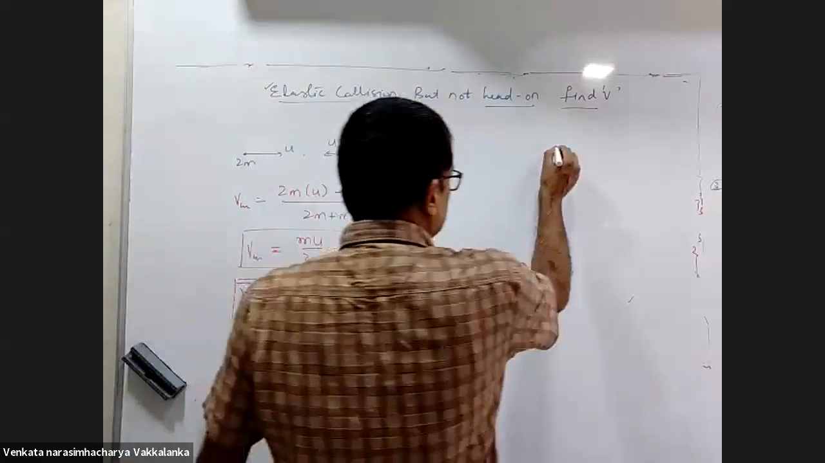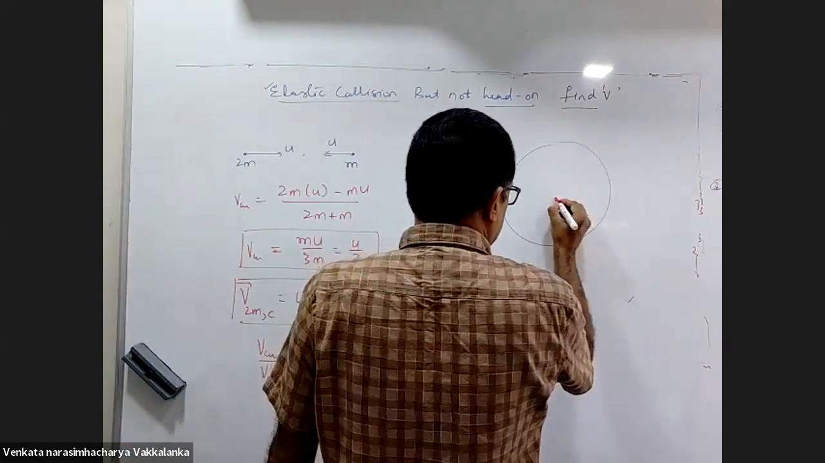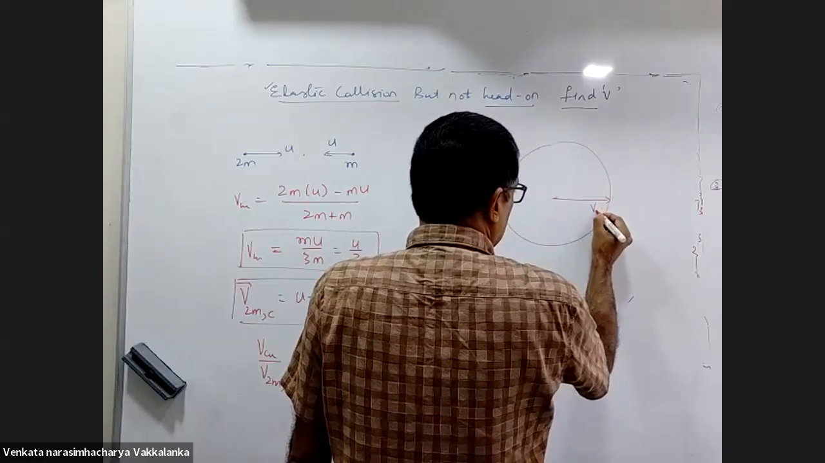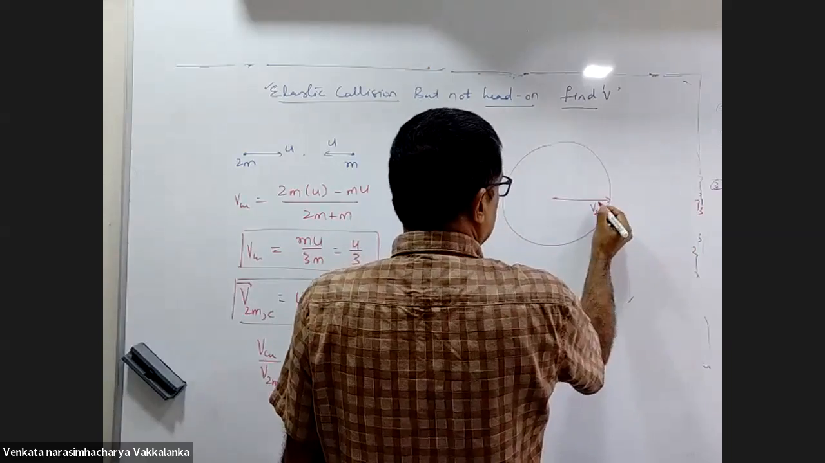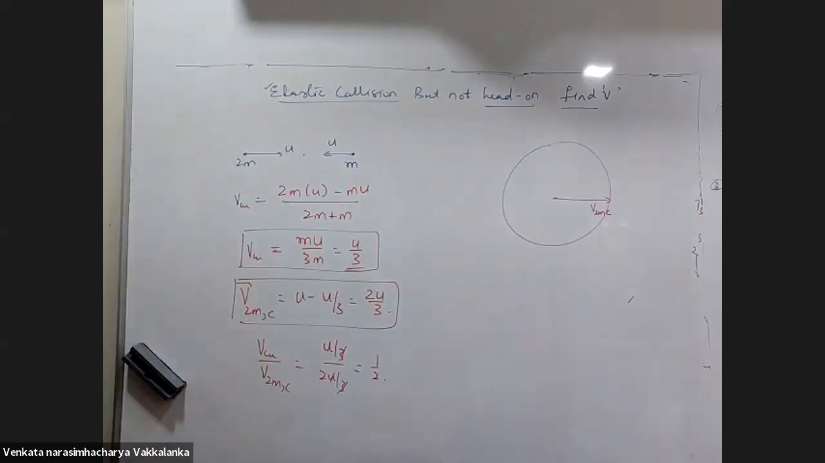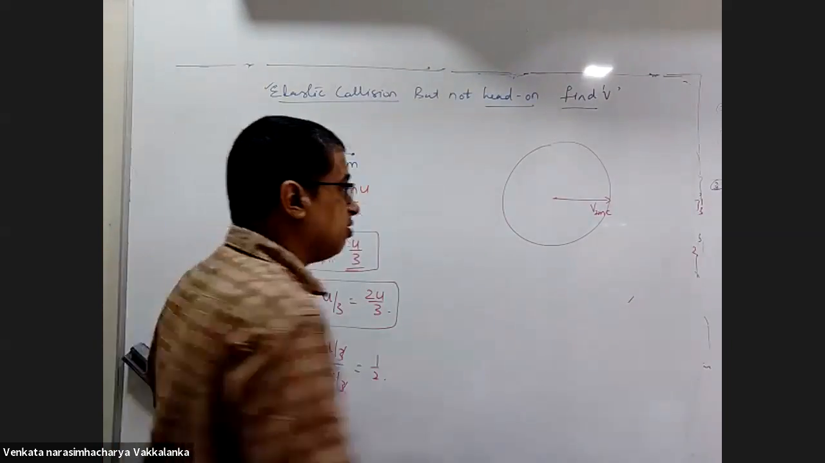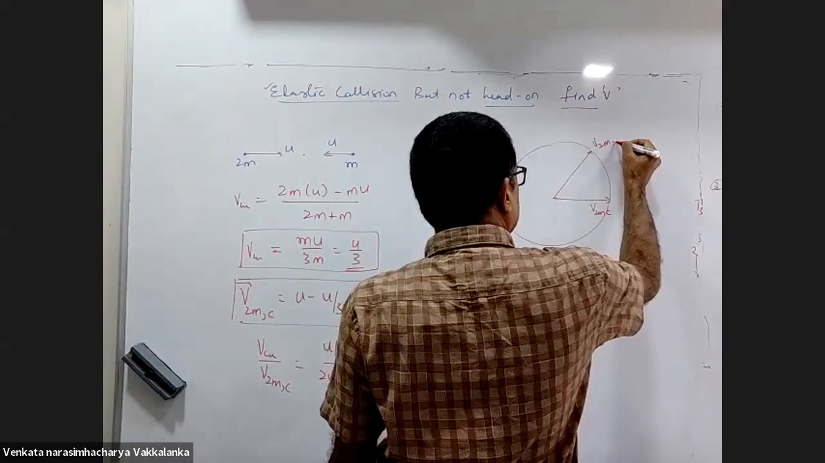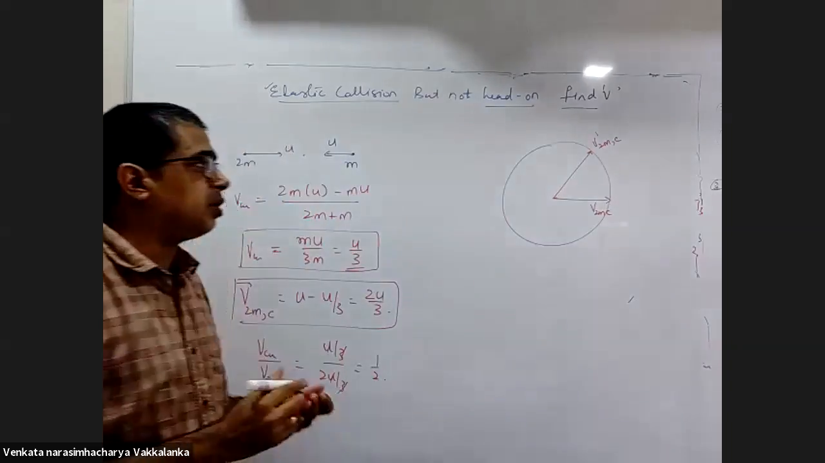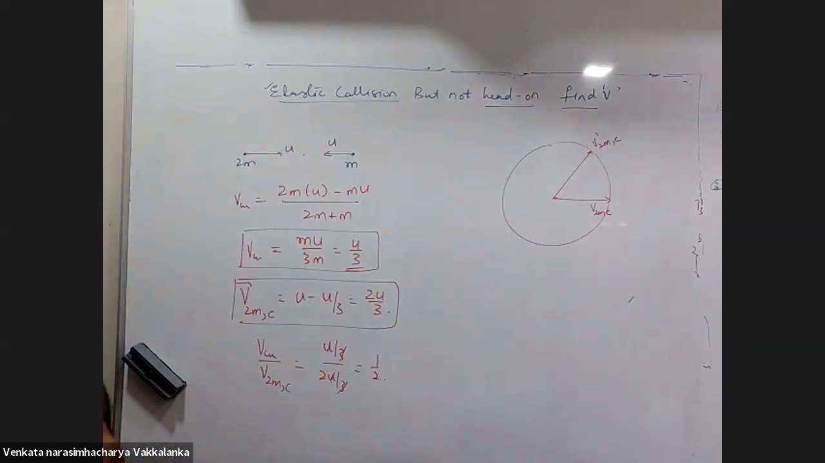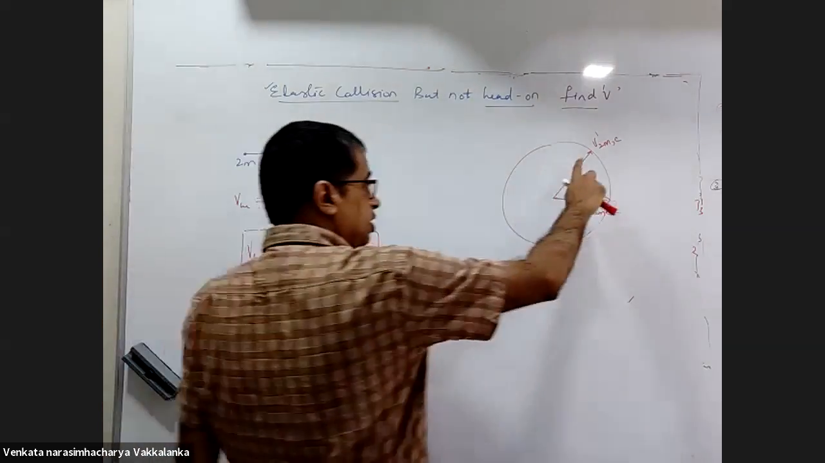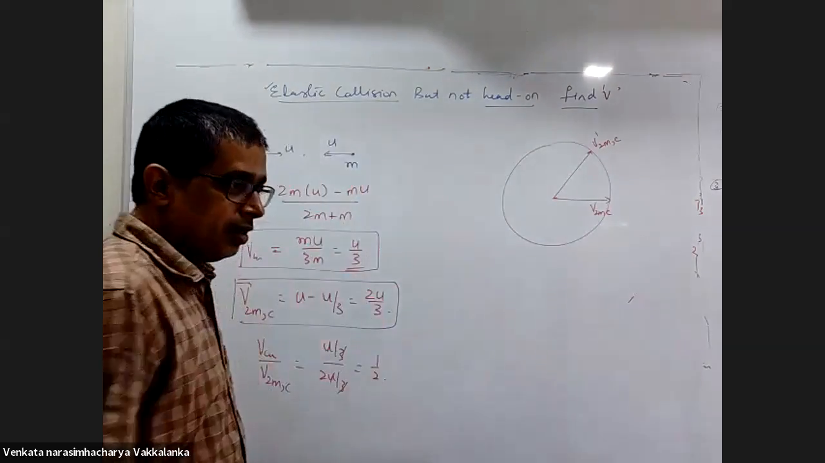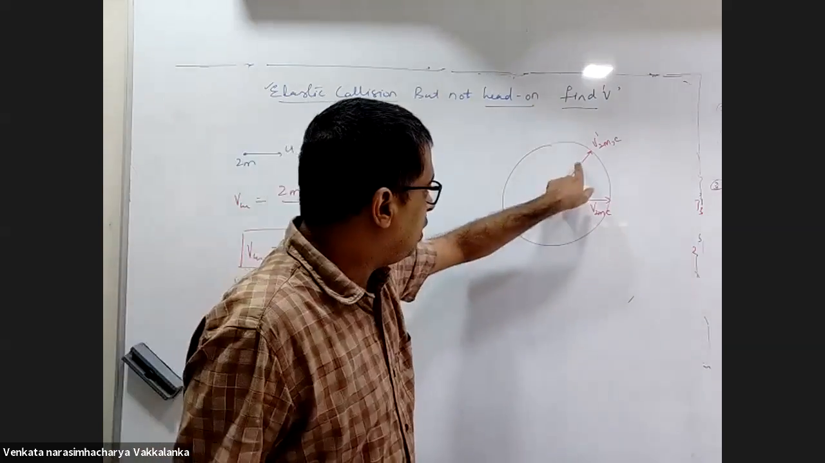For me to draw the circle, I should have that information. This is velocity of 2m with respect to center of mass before collision. Velocity of 2m with respect to center of mass after collision, I'll call it B dash. तो perpendicular नहीं होगा. Relax. This is with respect to center of mass. Right? These both will be equal.